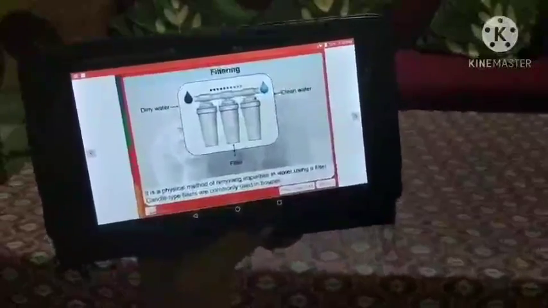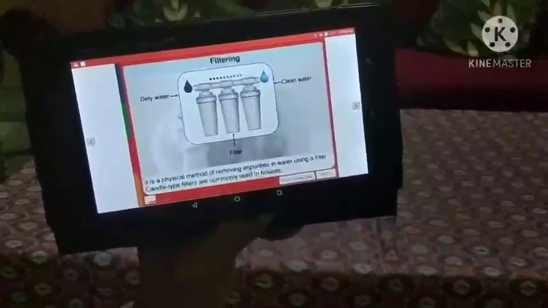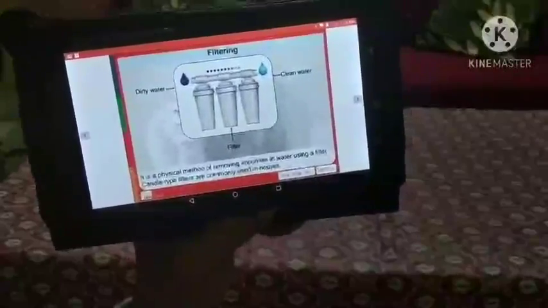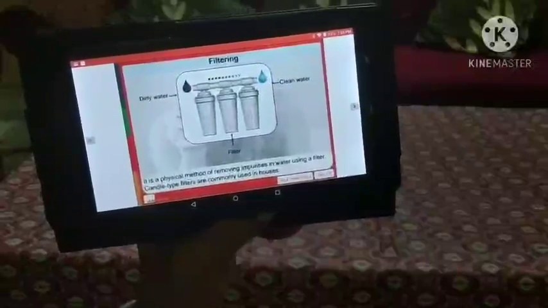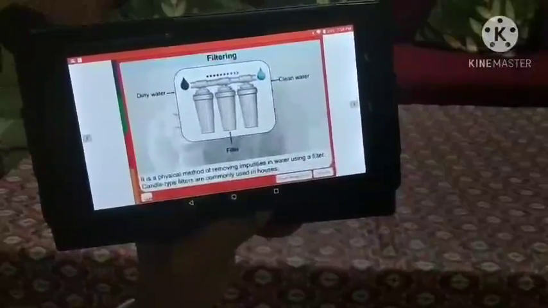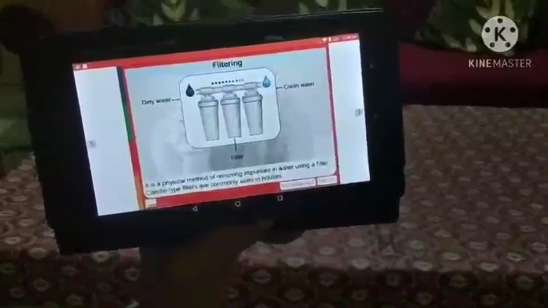First step is filtering. It is a physical method of removing impurities in water using a filter. Candle type filters are commonly used in houses.